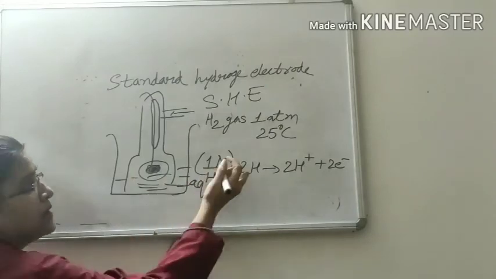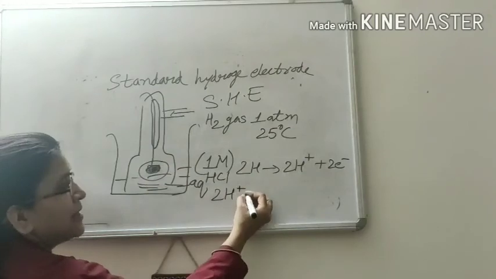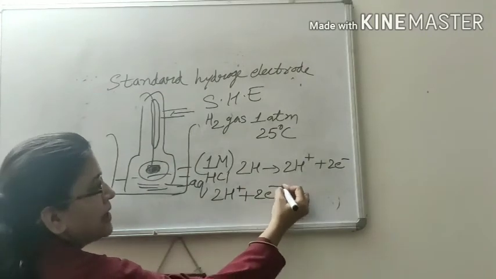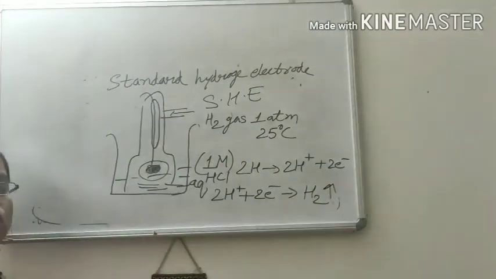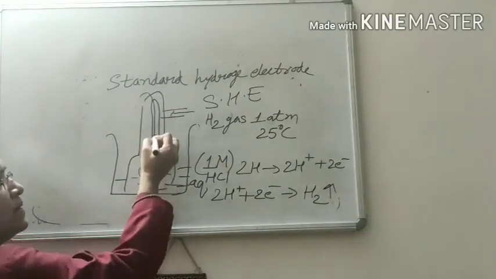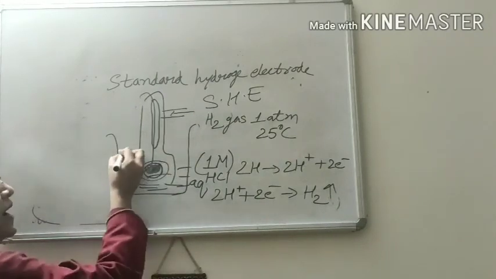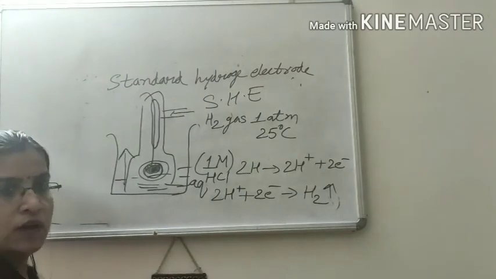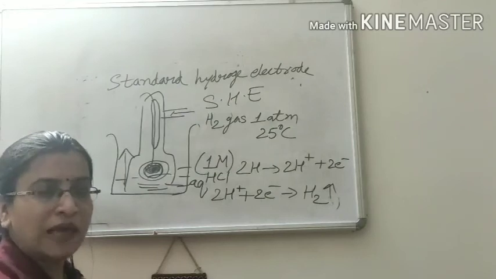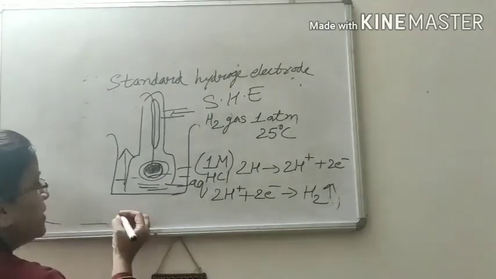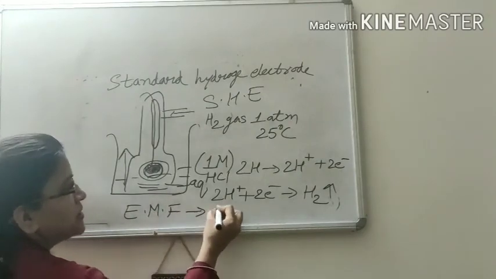And this hydrogen ion on the same platform gains electron and changes into hydrogen gas. So what we notice, whatever amount of hydrogen gas you pass in this cell, the same amount of hydrogen gas is liberated out. Because oxidation and reduction take place simultaneously in equal amount, that's why this cell EMF is 0.